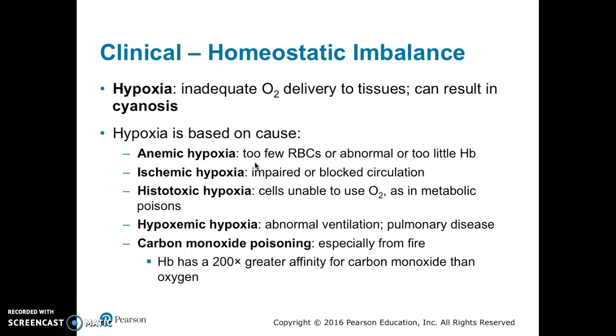Anemic hypoxia is from too few red blood cells or too little normal hemoglobin. Ischemic hypoxia is due to impaired circulation. Histotoxic hypoxia occurs when cells are unable to use oxygen because of metabolic poisons. Hypoxemic hypoxia is due to abnormal ventilation or pulmonary disease. And lastly, carbon monoxide poisoning also causes hypoxia because hemoglobin has a 200 times greater affinity to carbon monoxide than oxygen.